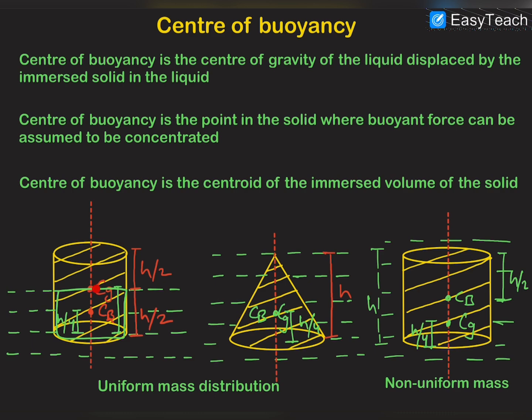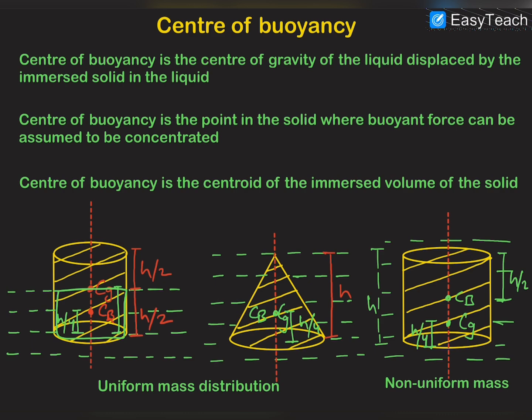The center of gravity will remain at its place, but the center of buoyancy will move towards the center of gravity. And as soon as the cylinder is completely immersed in the liquid, the center of gravity and center of buoyancy will be the same point.